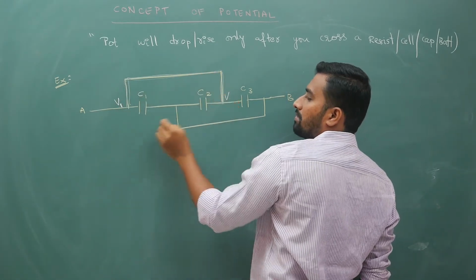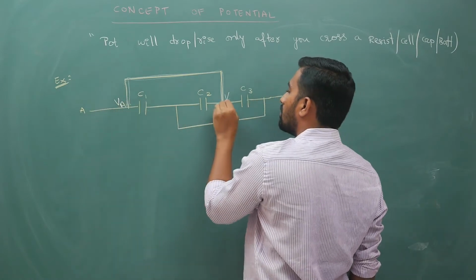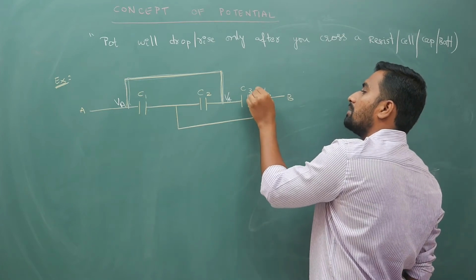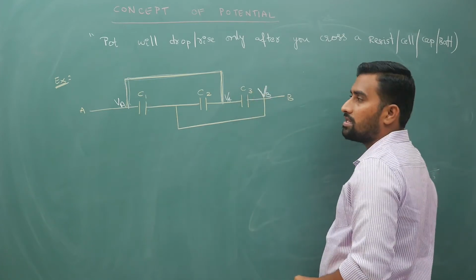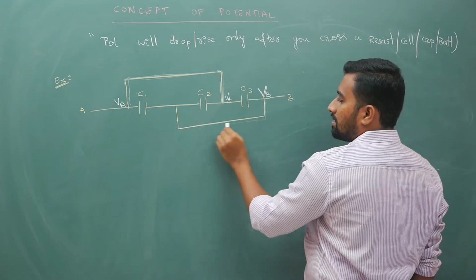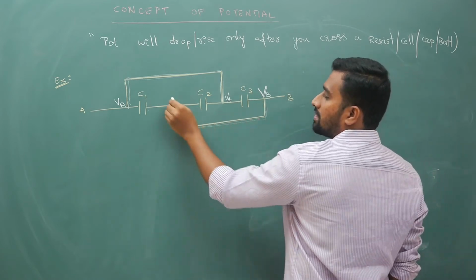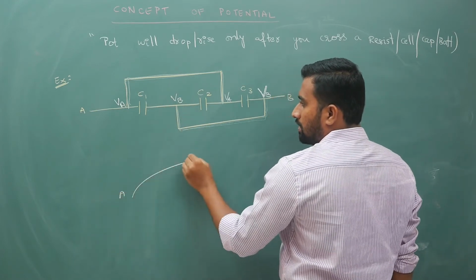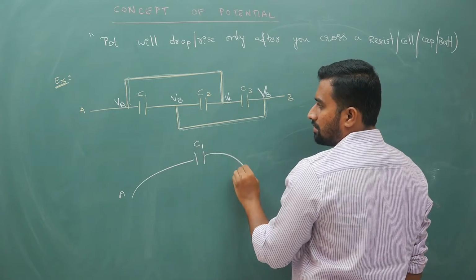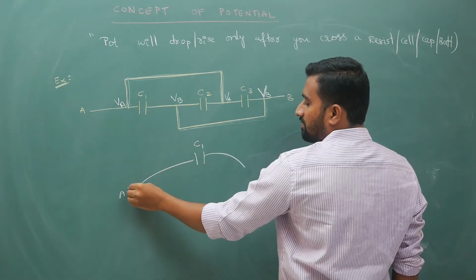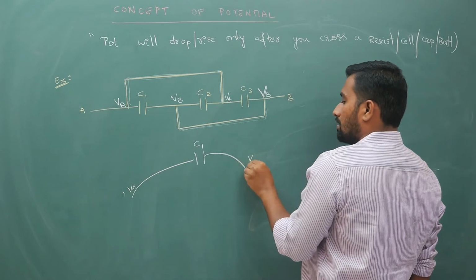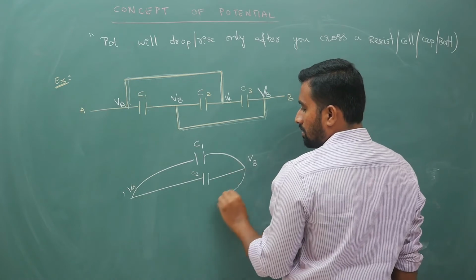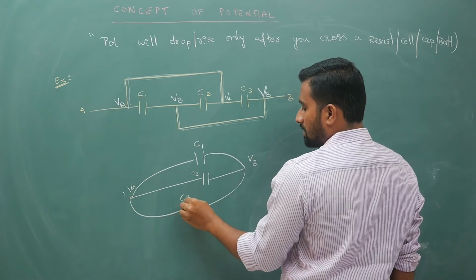If you mark potential as VB here, everywhere here your potential is going to be the same VB. Now between VA and VB you have capacitor C1, it is C2, and next is your C3.